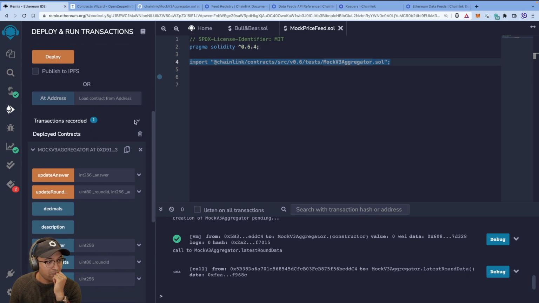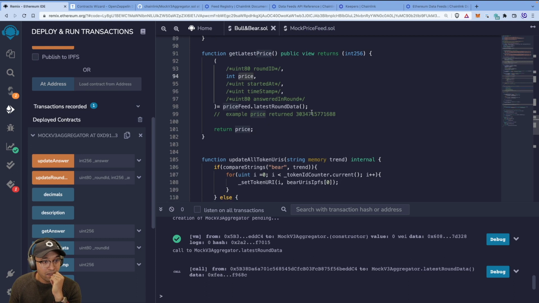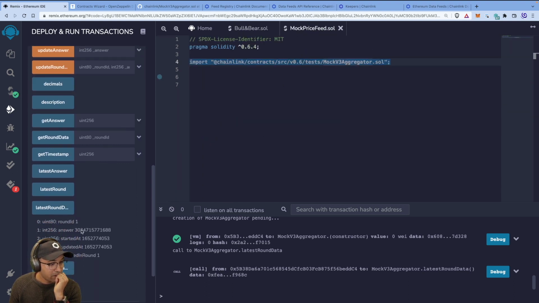Oh, we don't have that here. But it's the same number as this one. 303 ending with 1688. That's the one we got here, right? So that's a mock price feed right there, right? Because we're not on the Rinkeby network yet. We're just doing this locally. So I'd suggest you do this, follow along. We'll do this in this video.